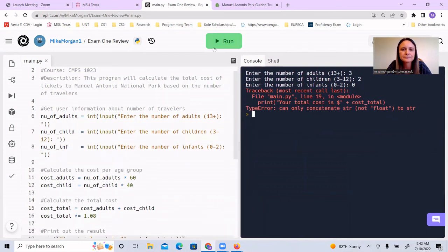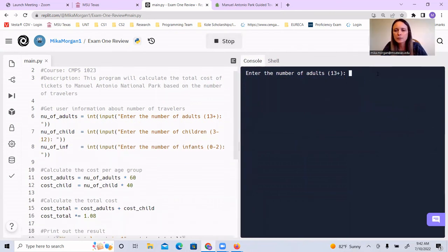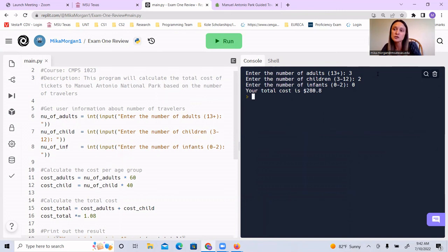So the number of adults, and this is kind of right in the way, so I'm going to move that. Number of adults is 3. The number of children is 2. We do not have any infants. $280 to go on that tour. Man, I hope it's going to be a good tour.